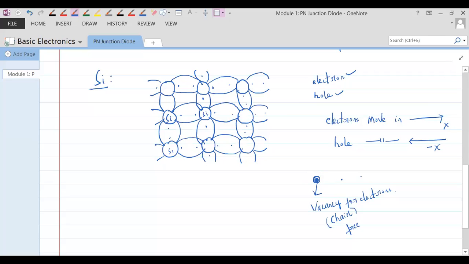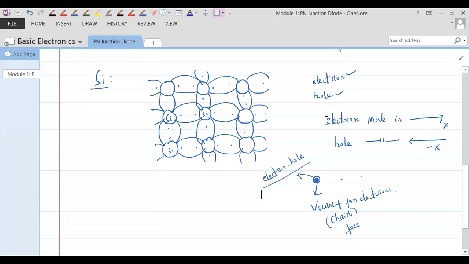When an electron sits on the hole, we can call it recombination of electrons and holes. And what would happen when they recombine? They'll not be free. Everybody understand this?